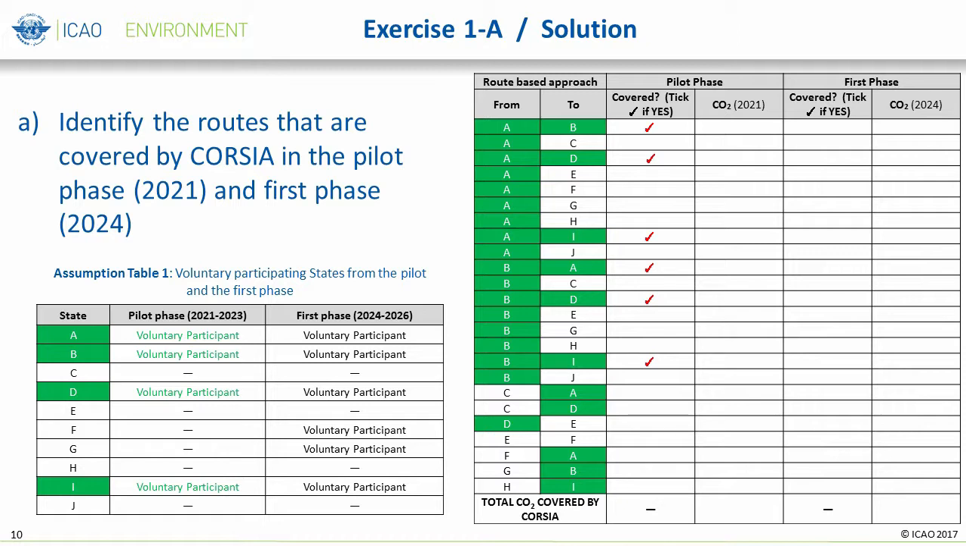Remember that the route will only be covered by CORSIA in a case where both state of departure and the state of arrival have announced their participation in the scheme. In the year 2024, 2 additional states, F and G, have joined for a total of 6 states that have volunteered to participate in CORSIA. Again, through CORSIA's route-based approach, 5 additional routes now qualify, for a total of 11 routes that are covered.